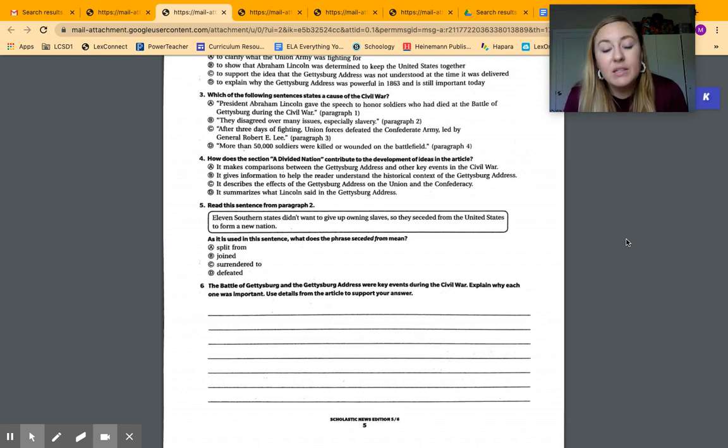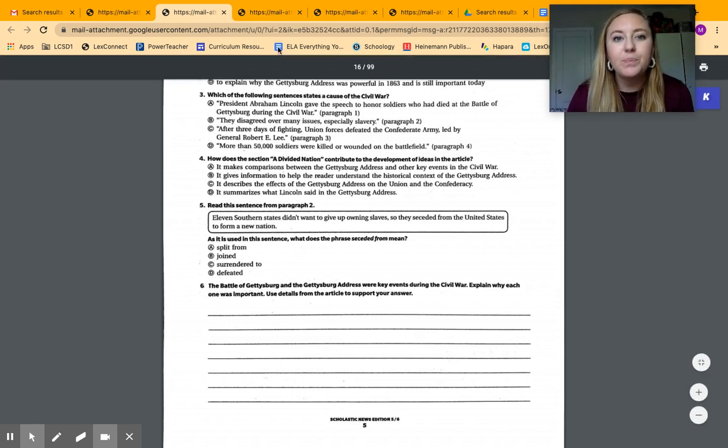Use details from the article to support your answer. You all learned about the Civil War in 4th grade history or social studies, so you should already have some background information on this, but make sure you use details right from the text. If you would like to quote from the text, that is fine. Make sure you use quotations to show that you are using the author's words and not your own.